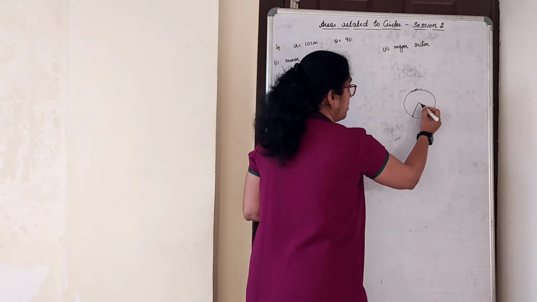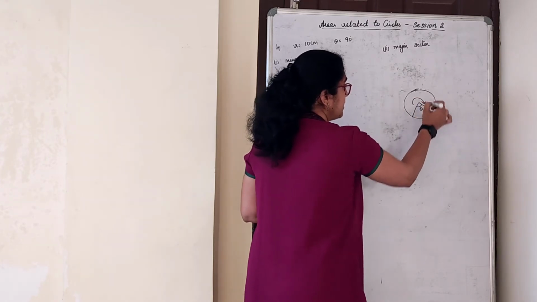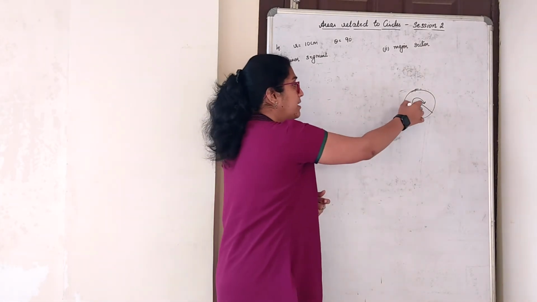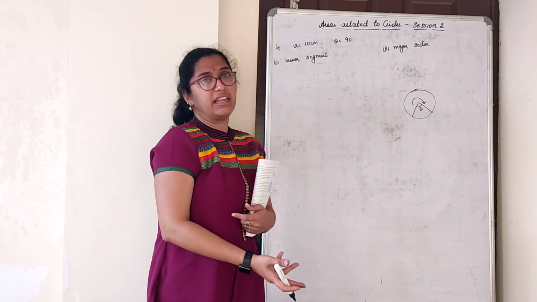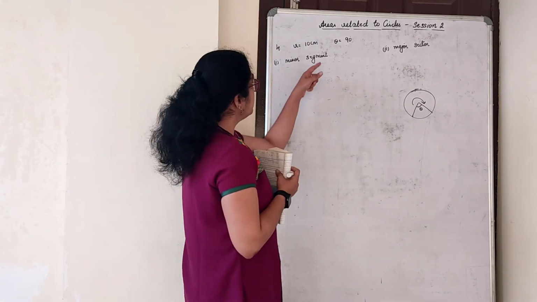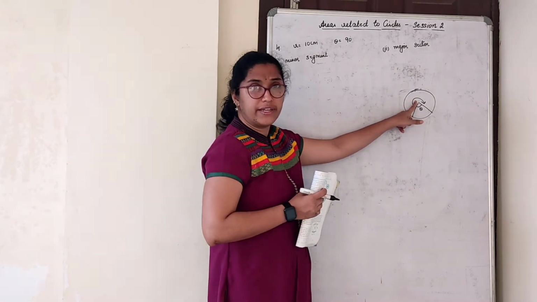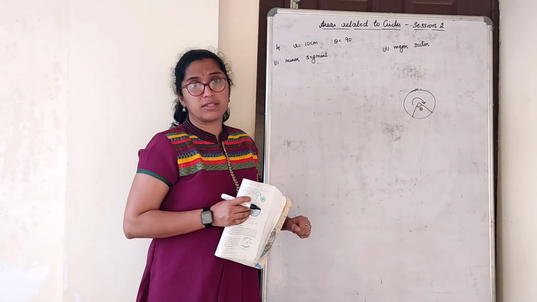See here, this theta is the minor sector. This theta is the major sector. What is that? That is nothing but the same formula, but here what you have to find is 360 minus theta. Find the angle and do it. That's all. Whatever angle is given, say 90. So if this is 90, what angle will this be? 270. So this formula will be 270 by 360 into pi r square.